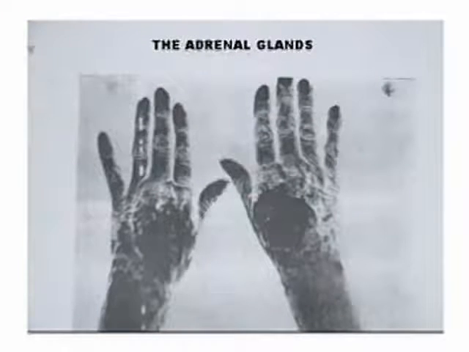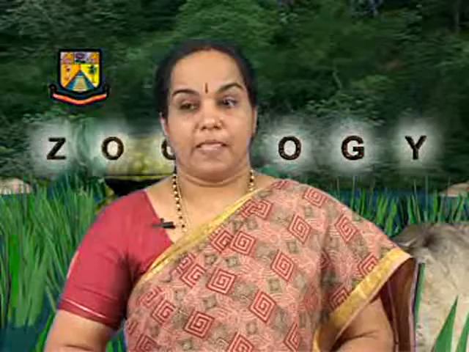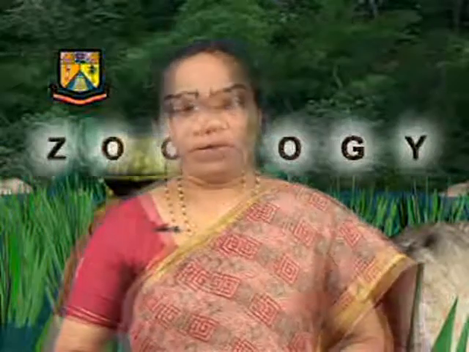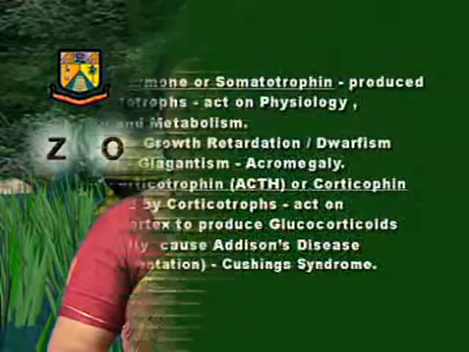This hormone is associated with stress. During stress, more ACTH is produced. Hence, ACTH is said to be a stress management hormone. An increase in the amount of ACTH increases the production of glucocorticoids, which ultimately helps in management of stress.